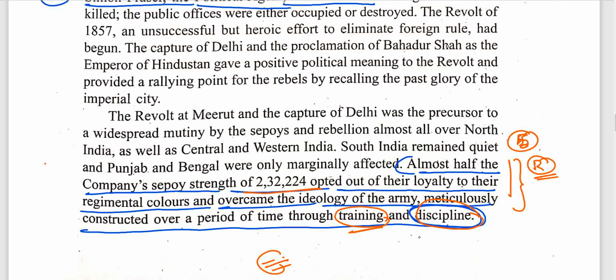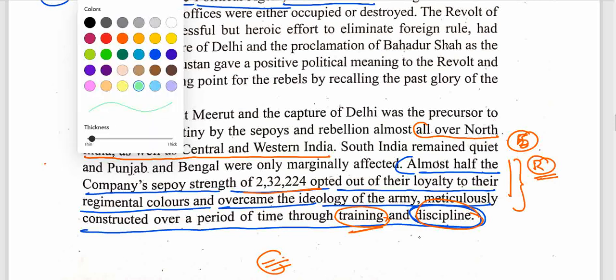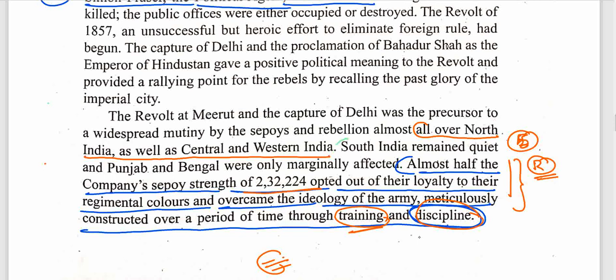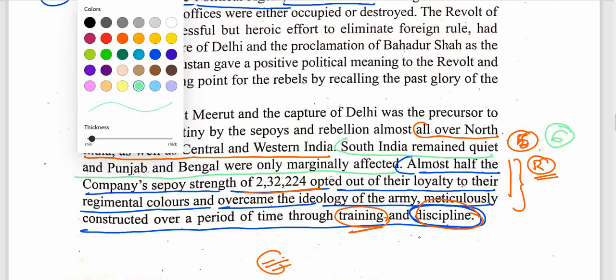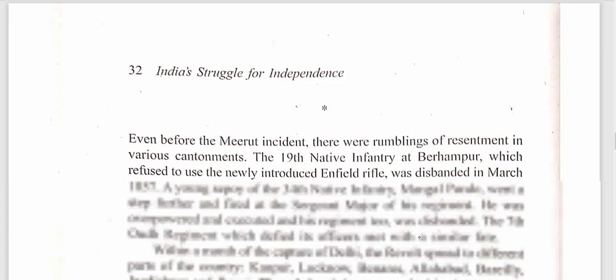The revolt at Meerut and Delhi was spread by the sepoys' neighbors all over the north, and to central and western India. South India remained quiet, and Punjab and Bengal were only marginally affected. This will be a very valuable point, I think. Yes, I will definitely add this one. South India remained quiet, and Punjab and Bengal were only marginally affected. This will be my sixth point. I will definitely add it in my notes. Okay, let's see the next page.